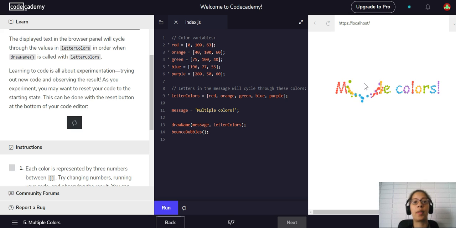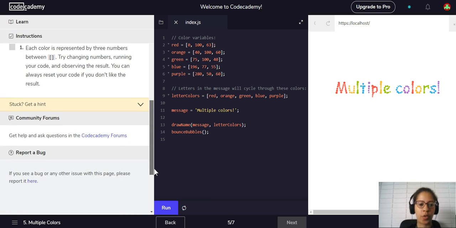Learning to code is all about experimentation. It's true. Trying out new code and observing the results. As you experiment, you may want to reset your code to the starting state. This can be done with the reset button at the bottom of your code editor. That's this one right here. Okay, so each color is represented by 3 numbers between brackets, right? These are the RGB values, the color values. Try changing numbers, running your code, and observing the results. You can always reset your code if you don't like the result.